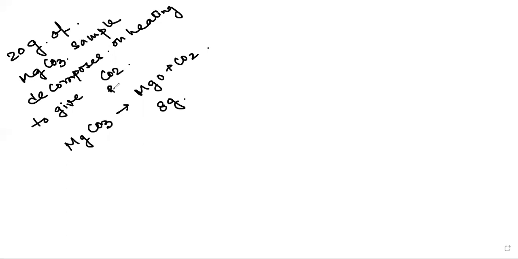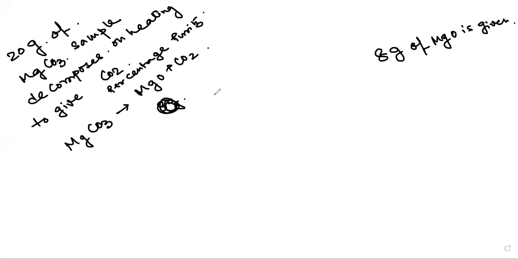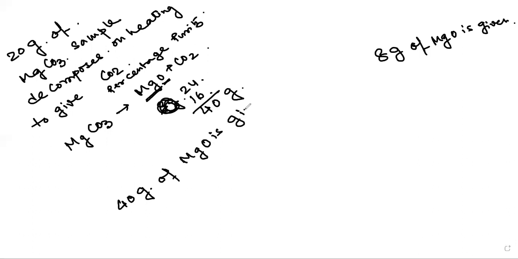Percentage purity. So let's do it. You can see 8 gram of magnesium oxide is given. So let us see how to do the numerical. Magnesium has a molecular mass of 24 gram and oxygen has a molecular mass of 16. So there is 40 gram. Okay. So I am writing here 40 gram of magnesium oxide is given by